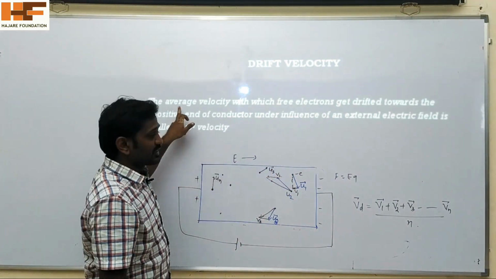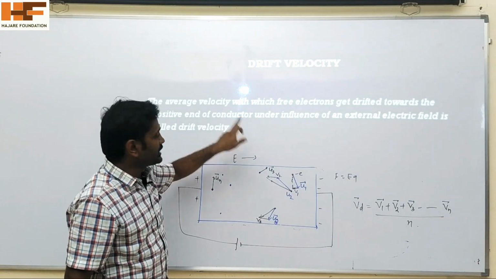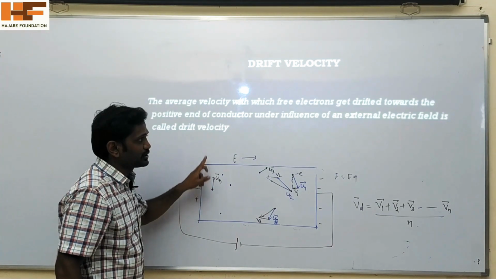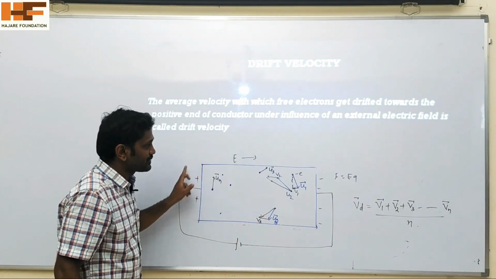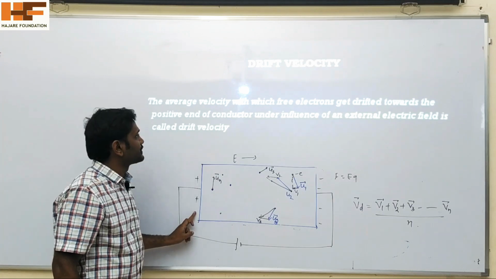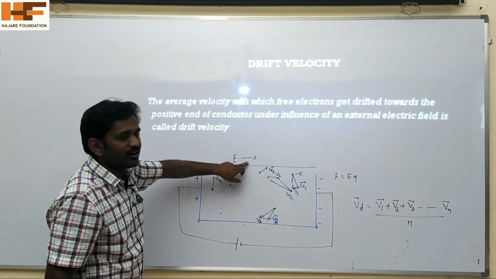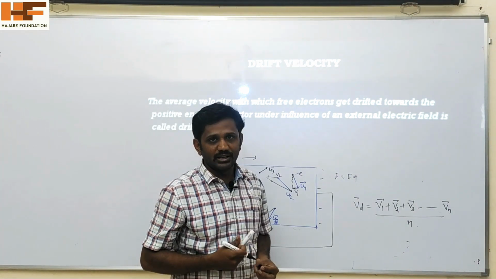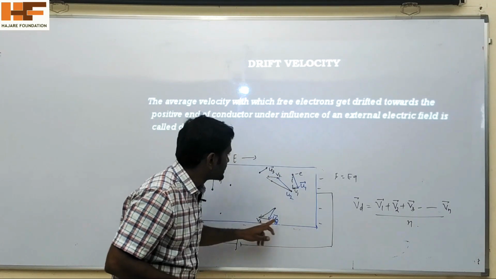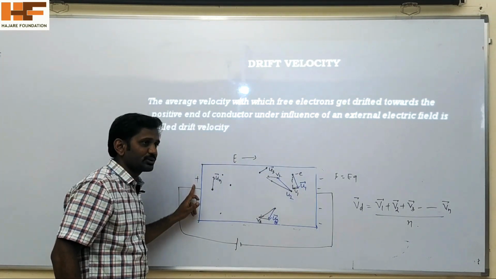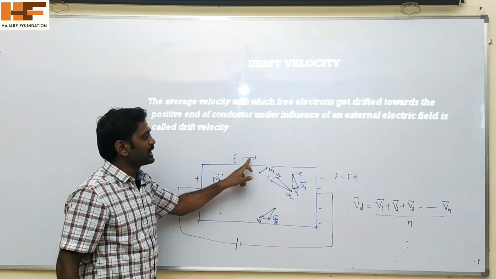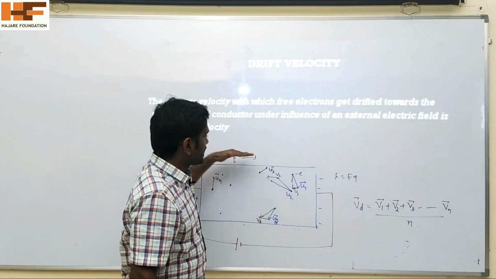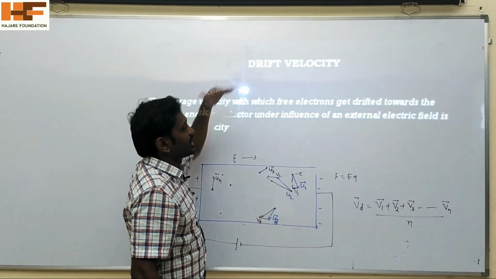It is the average velocity with which free electrons get drifted towards the positive end of the conductor under the influence of an external electric field, which is called drift velocity. Clear? The average velocity of these electrons which are drifted towards the positive end under the influence of an external electric field. Now we have to derive the expression for drift velocity.